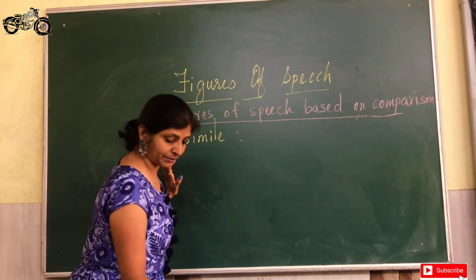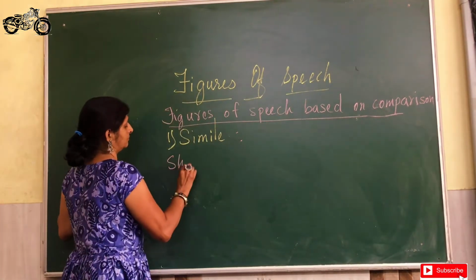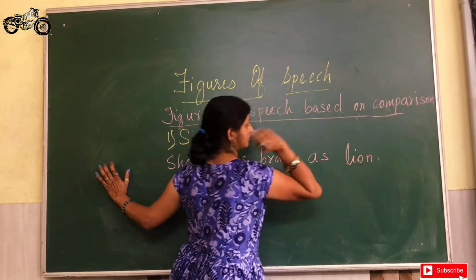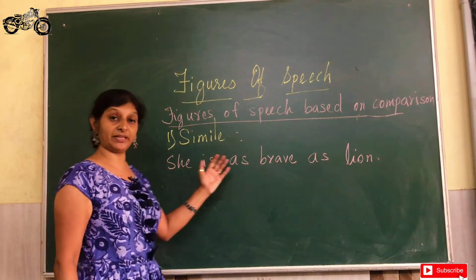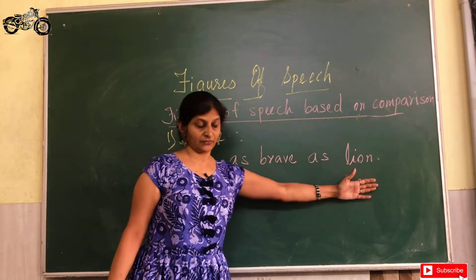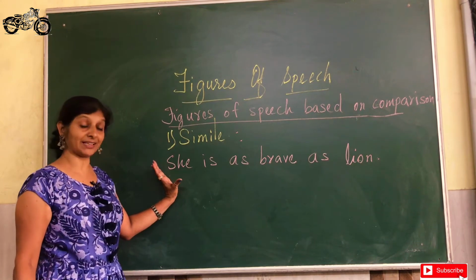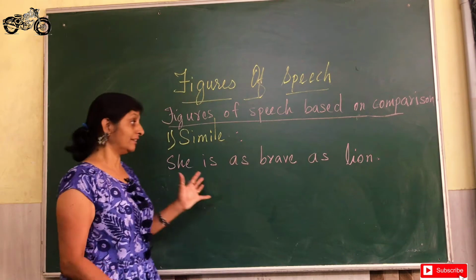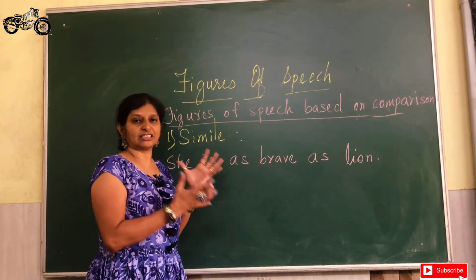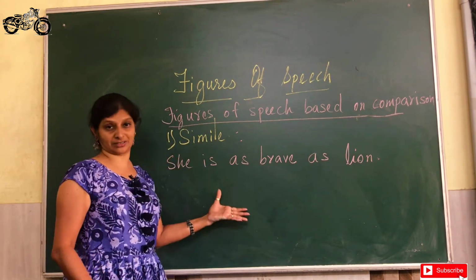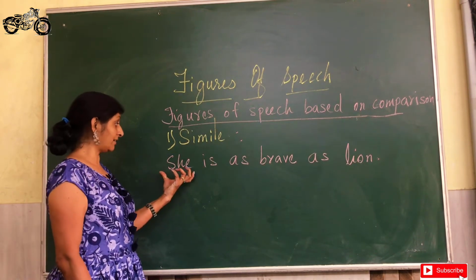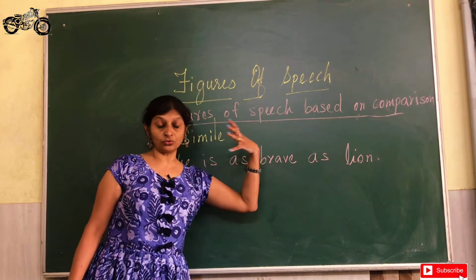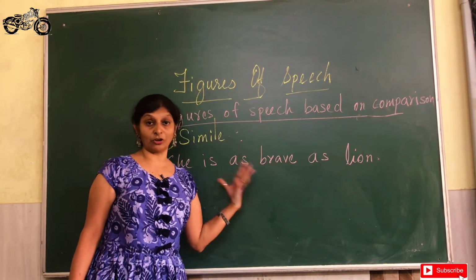If I give you an example, she is as brave as lion. So, when I say she is as brave as lion, if you take the meaning of this sentence literally, the sentence or the words sound absurd. They are so illogical. Because here what we are trying to say is she and her bravery we are comparing to lion, which are two unlikely, two uncommon things.